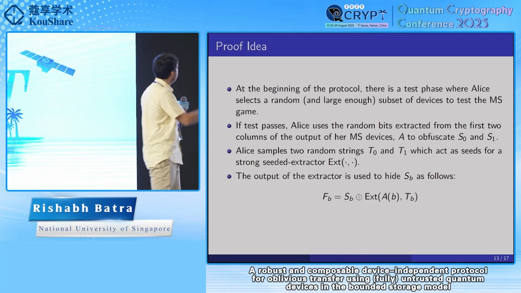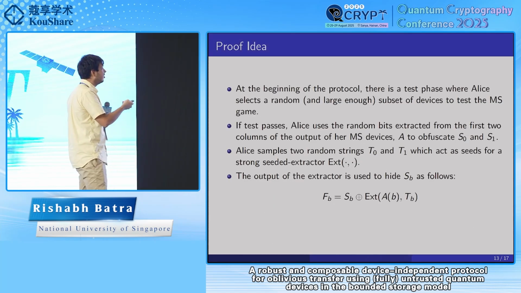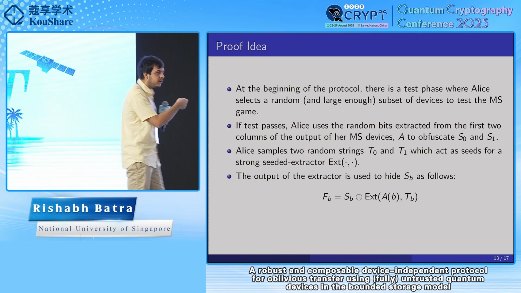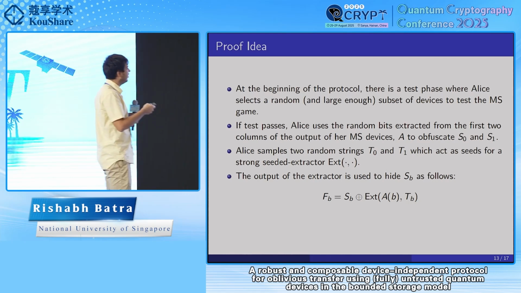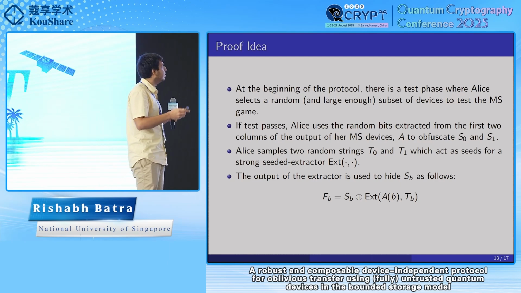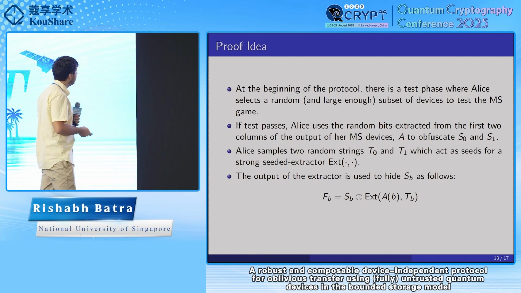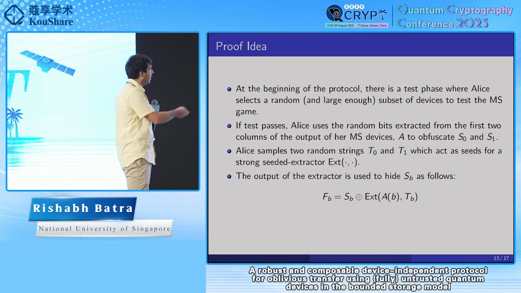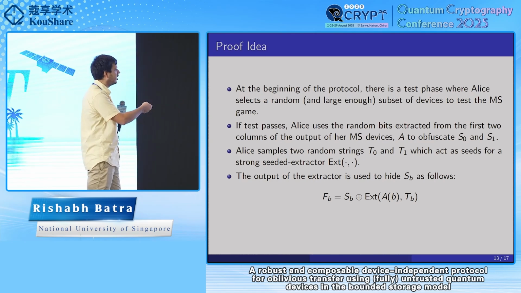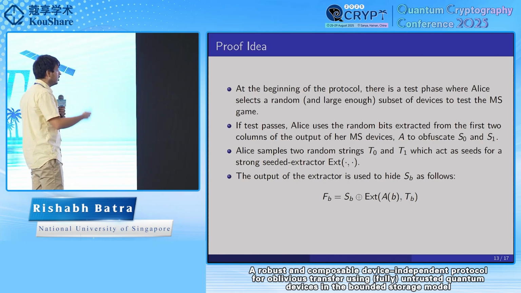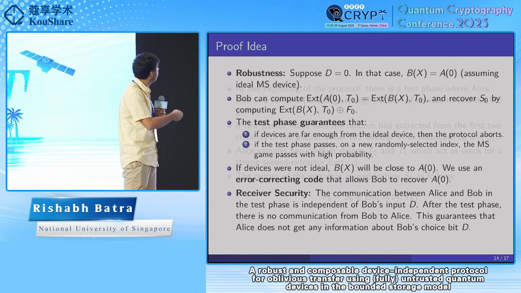Alice then samples two strings T0 and T1, which act as seeds for a strong seeded extractor. I'll not get into much detail about this, but basically what an extractor does is it converts a weakly random source with some min entropy to a uniform output. The output of the extractor is used to hide S_B like a one-time pad. So Alice uses the extractor on the first column to get one bit and then does an XOR. So it does a one-time pad on S0 and S1.